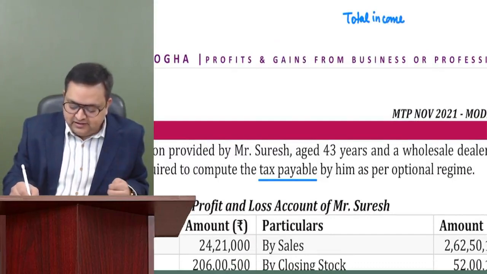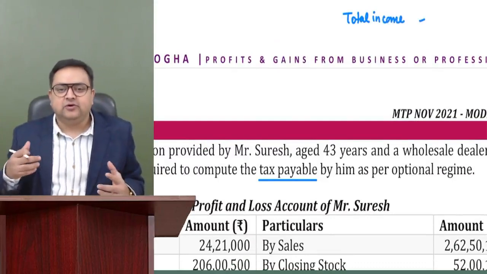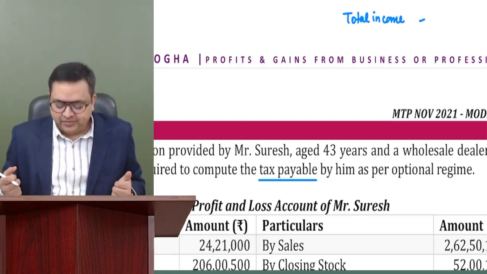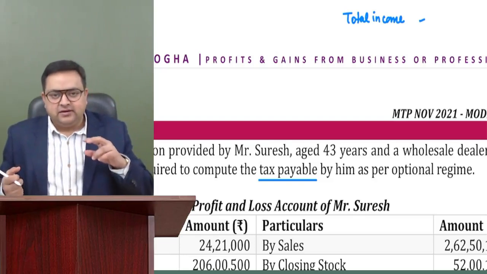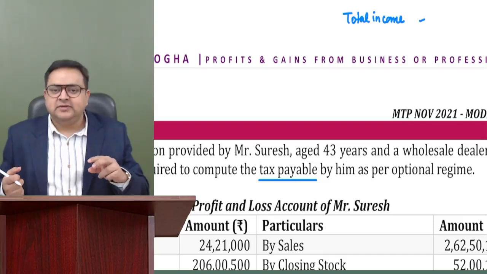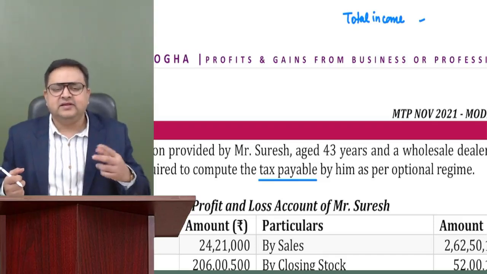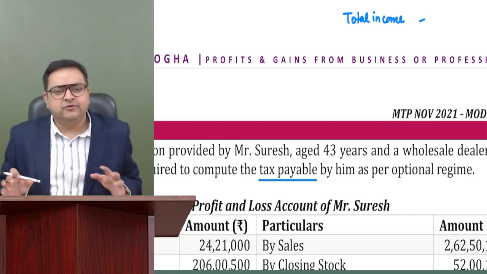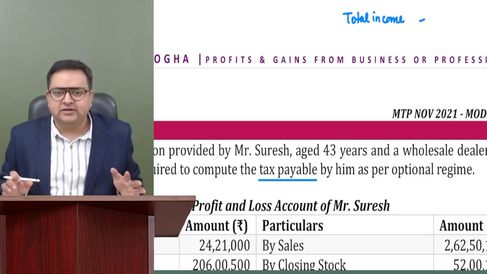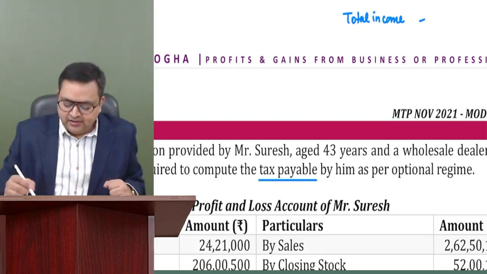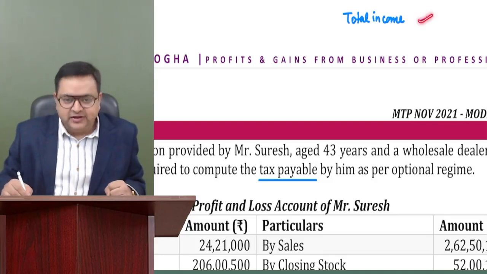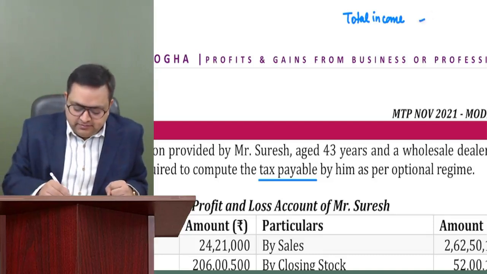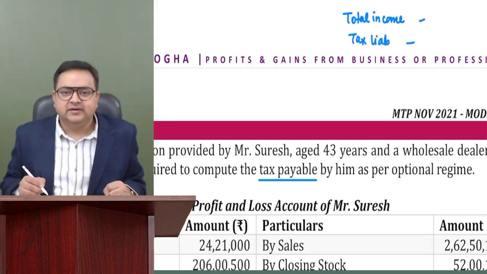Although, guys, mostly we have not done all 5 heads yet. Some of you might have done them, but some of you might not have. As of now, my point today is that we have to do PGBP. But still, if there is any other income also, then we have to compute that also. Don't worry about it. If you don't know the other heads, or have not done the classes for that, that is completely fine. First of all, we have to compute the total income here, and on total income, we have to compute the tax liability. This is called tax liability.